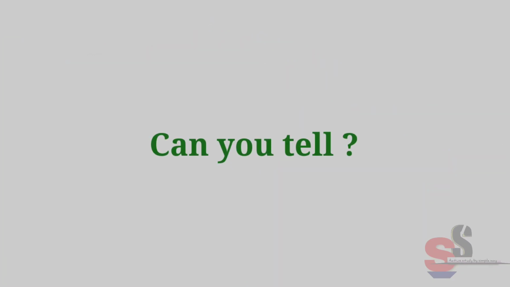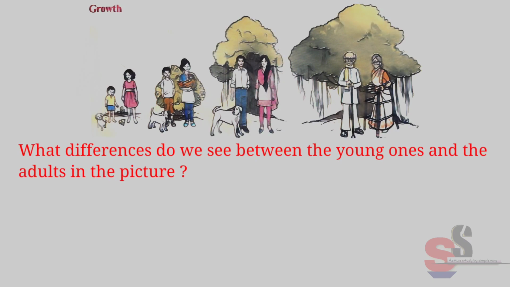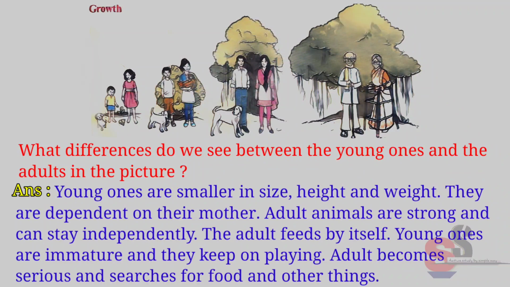Question second. Can you tell what differences do we see between the young ones and the adults in the picture? Answer. Young ones are smaller in size, height and weight. They are dependent on their mother. Adult animals are strong and can stay independently.